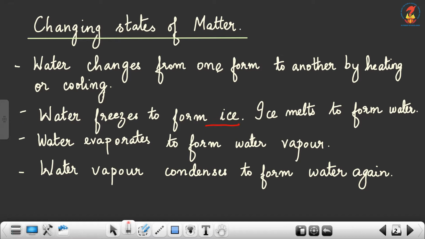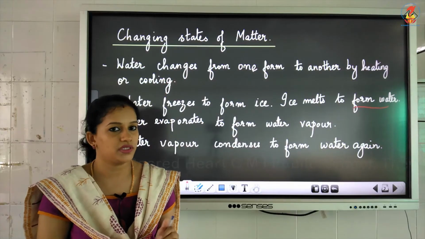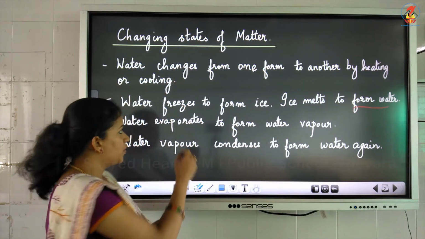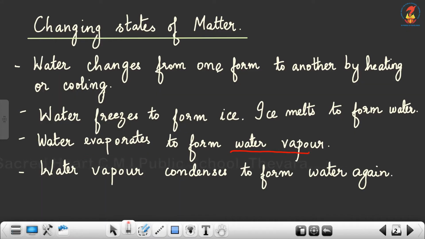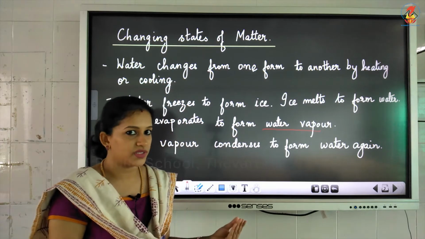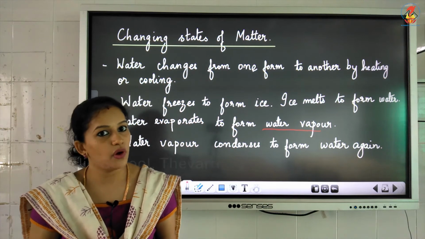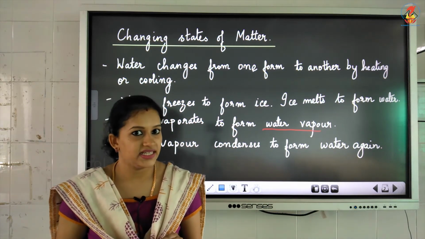And when you keep this ice outside the fridge, this ice melts to form water again. Then when you boil the water, that means you are adding heat, isn't it? You are heating the water. When you boil the water, it will evaporate to form water vapor, which is steam. That is in gaseous form.